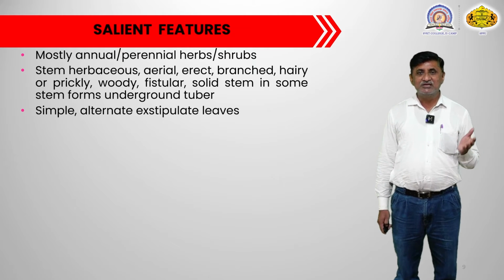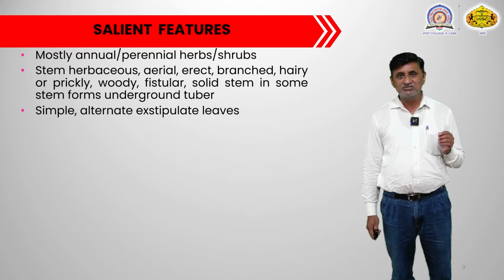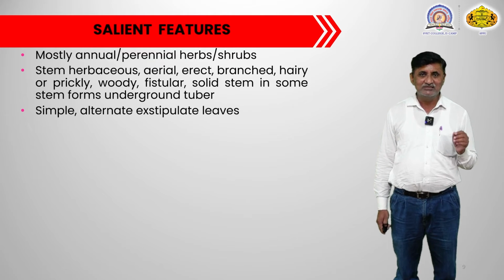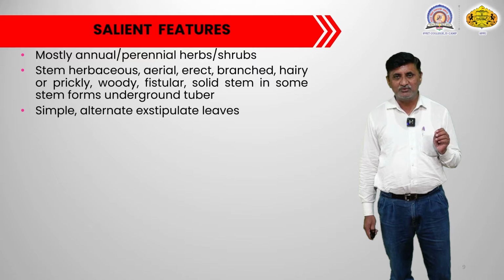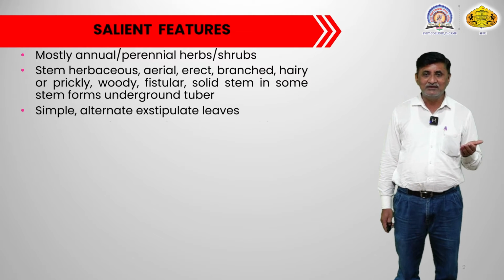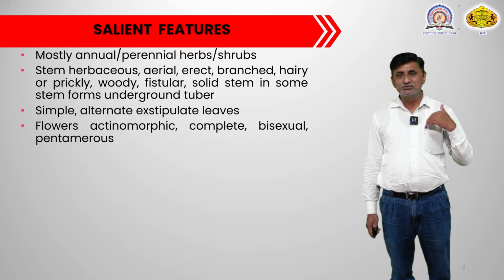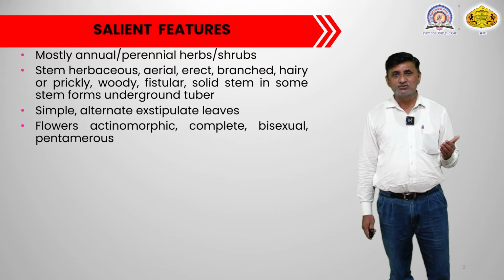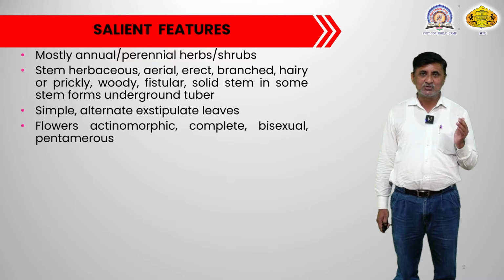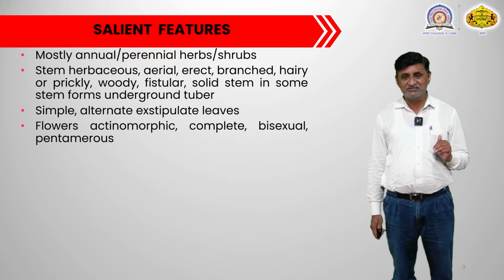Then the stem is herbaceous, meaning the stem is not woody, it is somewhat soft, and aerial, erect, and hugely branched. It may show the presence of hairs or prickles on the surface.